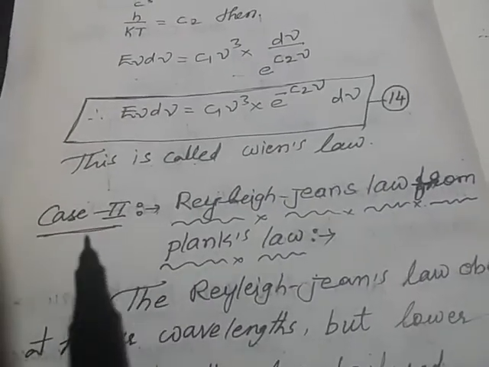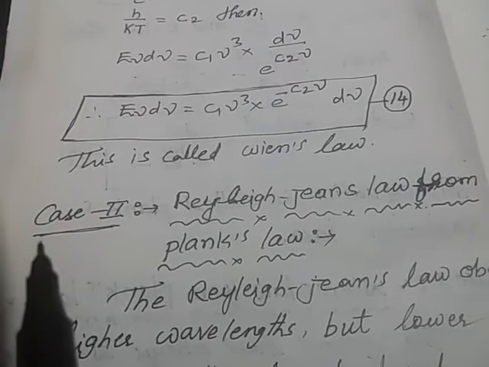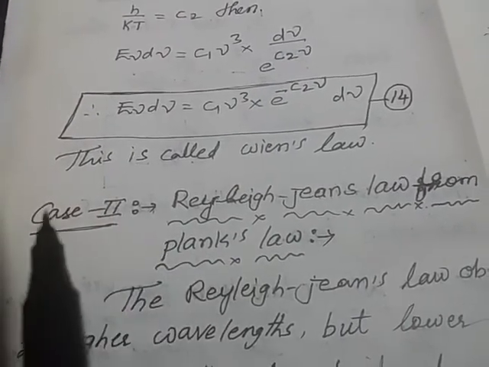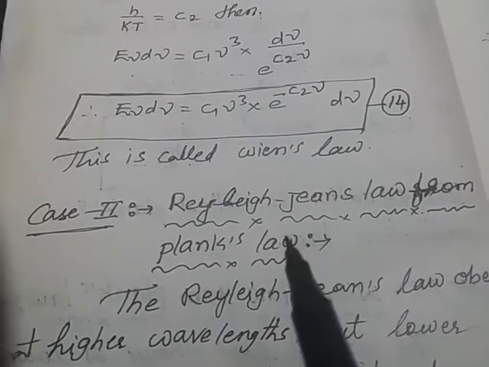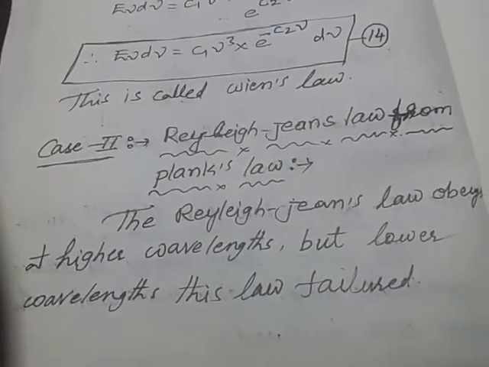Similarly, we have to determine Rayleigh's law from Planck's law, which is case 2. Case 2 is Rayleigh's law from Planck's law. Let us determine Rayleigh's formula from Planck's radiation law.